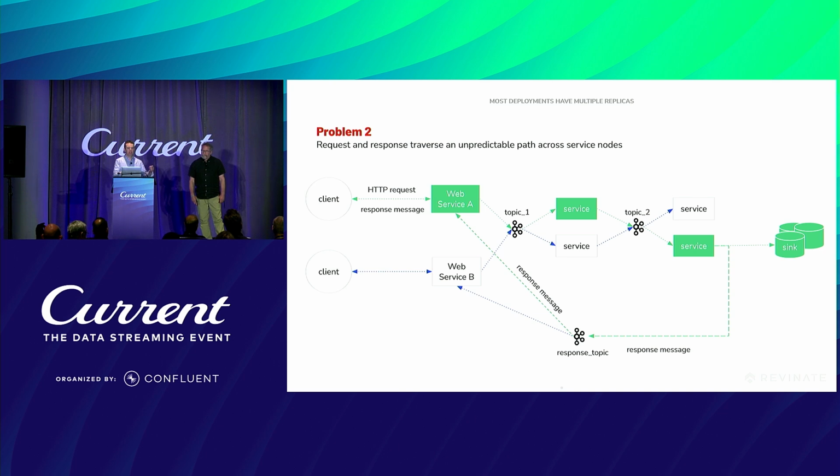Now imagine if that web service A is consuming from, let's just say, partition 1, but that response actually ends up in partition 0, which is being consumed by web service B. Well, now I can't respond to my client because I don't actually have a response to give them. And so these are two of the problems that we had to deal with when we were addressing synchronous requests from customers.